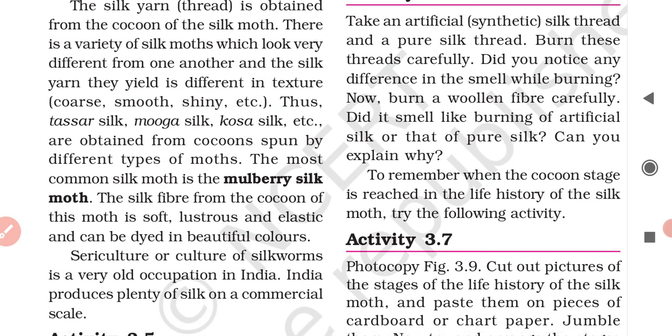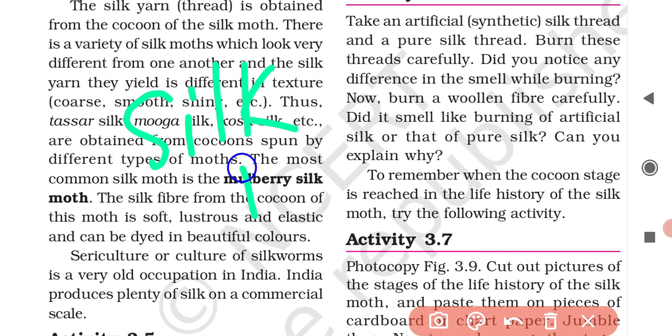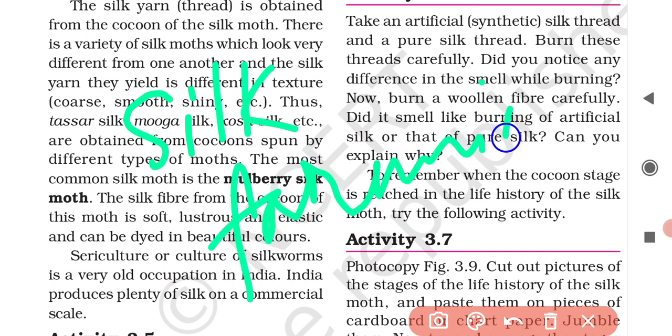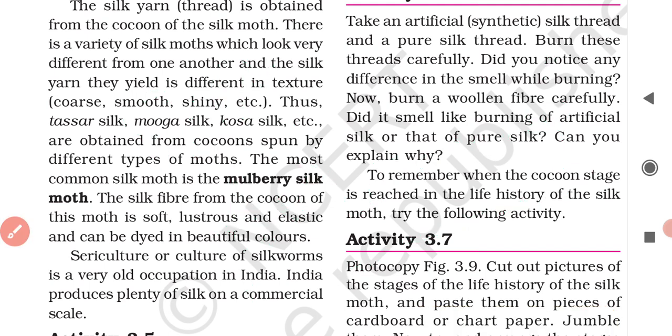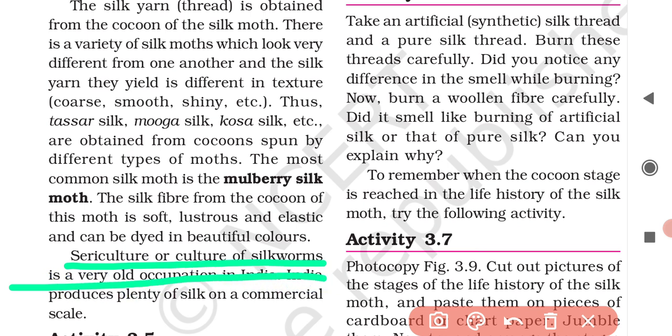So what is sericulture? As mentioned, sericulture is the rearing of silkworms for obtaining silk. Sericulture also means silk farming. Sericulture, or culture of silkworms, is a very old occupation in India. India produces plenty of silk on a commercial scale.